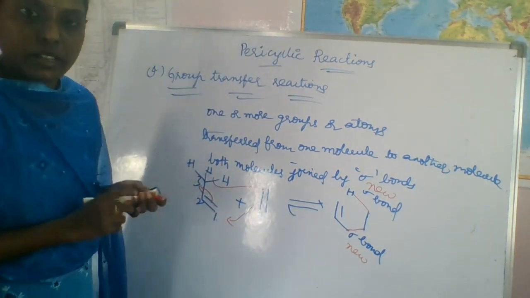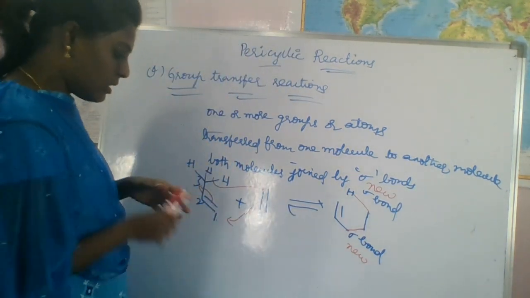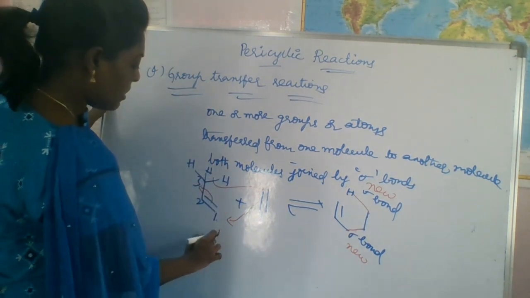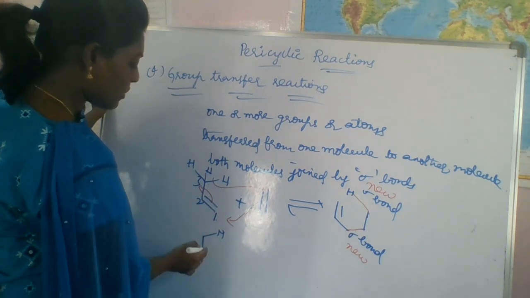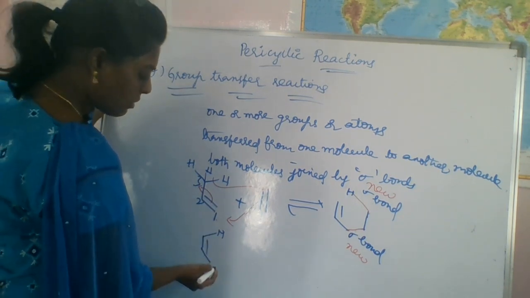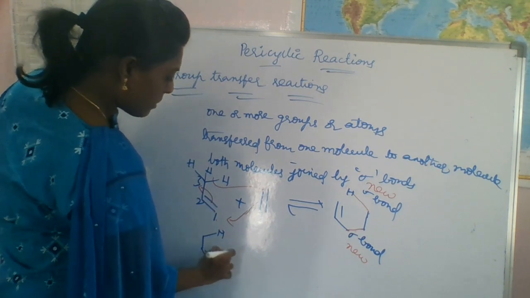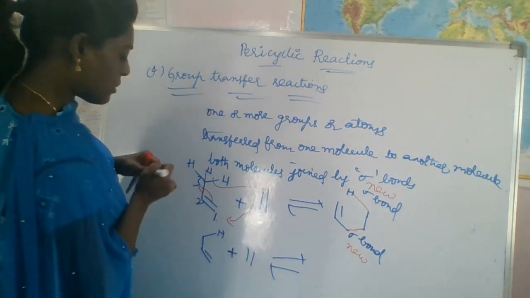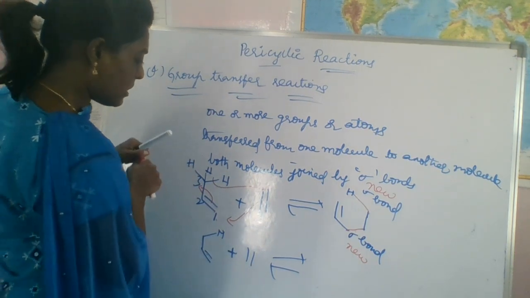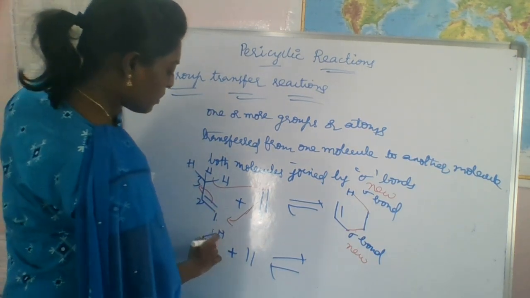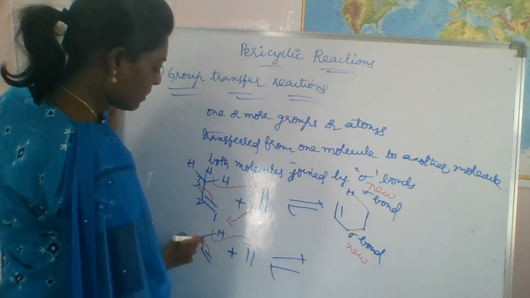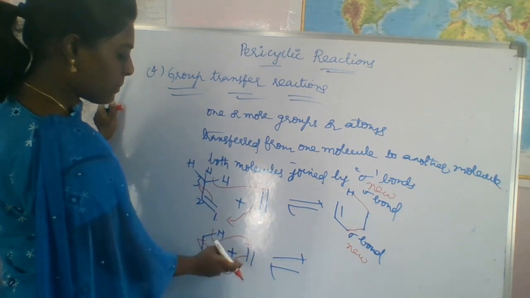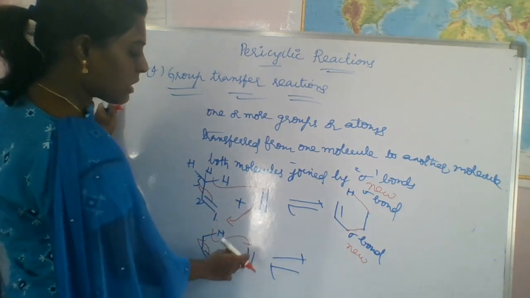Okay, right? So you can write here, I want to write just M. This is a group, right? Plus, so what will happen here? We have to transfer this M, right? To this carbon, thereby it will be shifted here, and these bonds participate in the making of a bond between this carbon and this carbon.